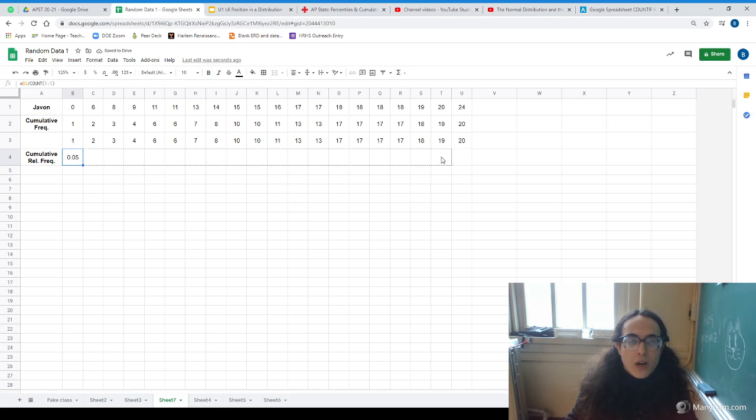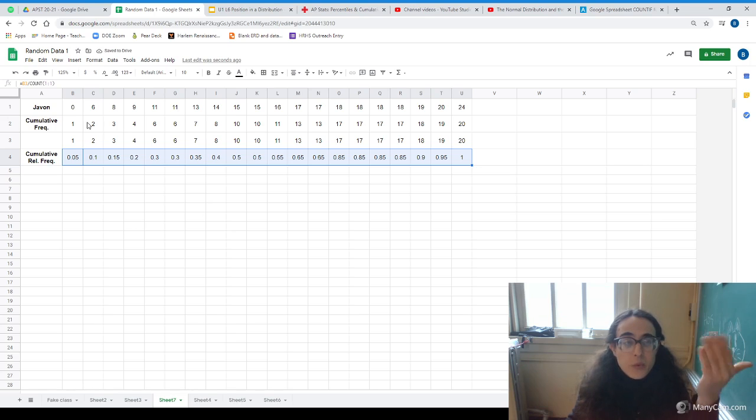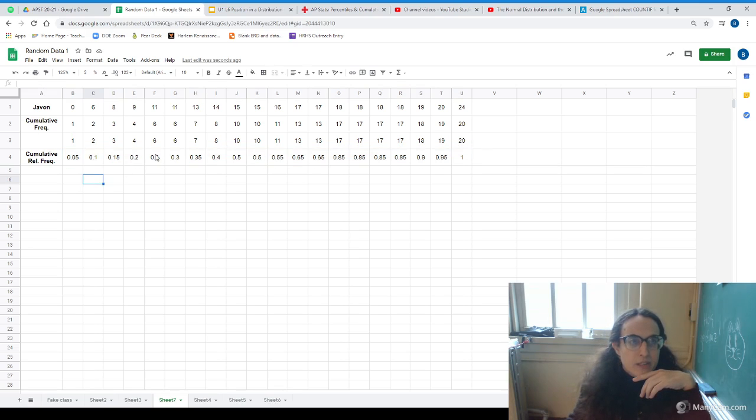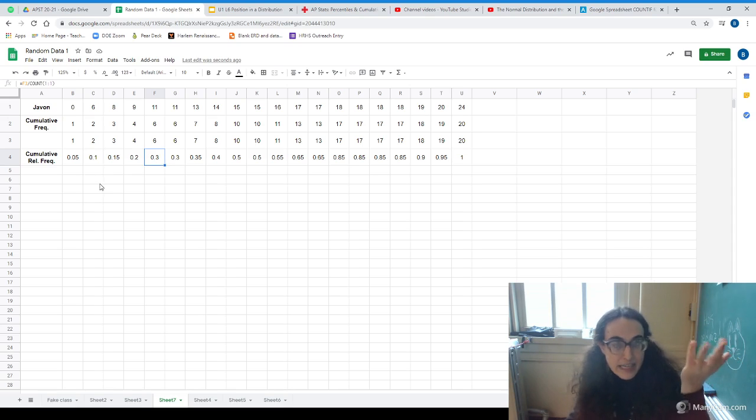And then now we can autofill going all the way down. And now what have we done? We've taken these frequencies and just turned them into percentages. Percentages of the whole data set. So now we're asking, like we can say here very clearly, okay, 30% of values in the distribution were 11 or less. And again, right, this is in those terms when we're speaking in percentages, that's what a percentile is.